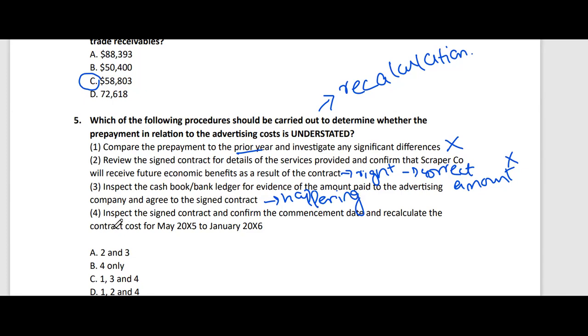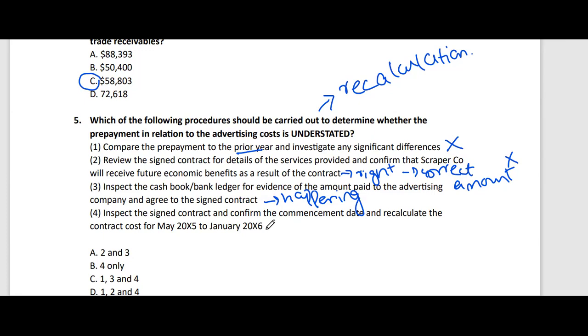Okay, so only the option, I think option number 4, inspecting the signed contract and confirming the commencement date, and then I should recalculate the contract cost for May to January 20x6, to which the contract belongs. Then what will I do?